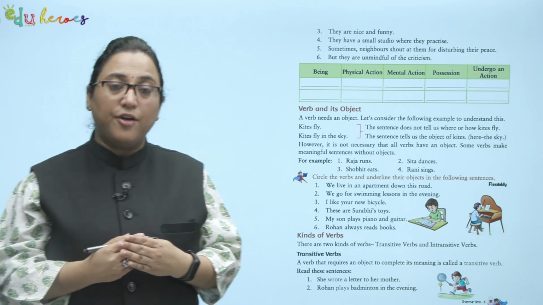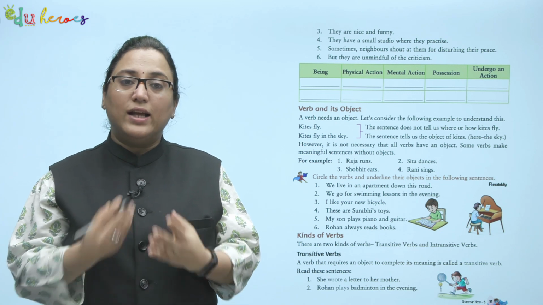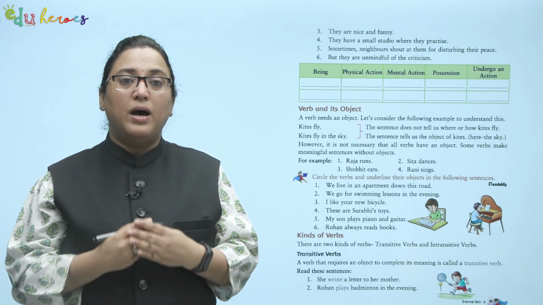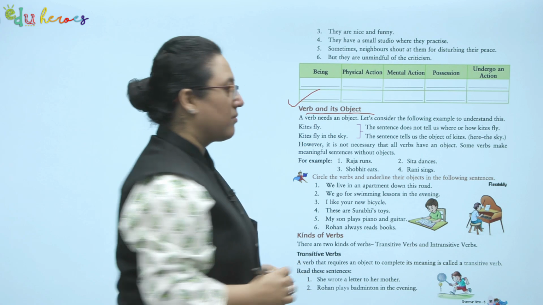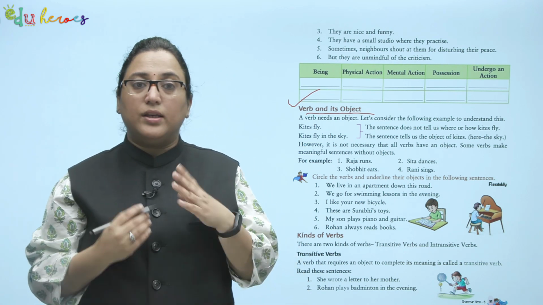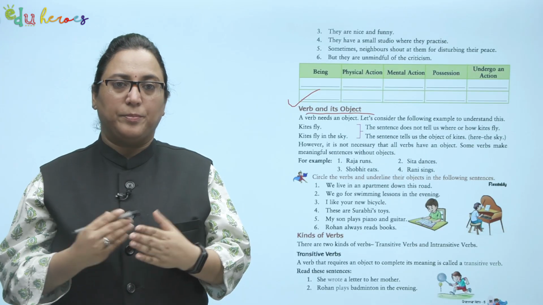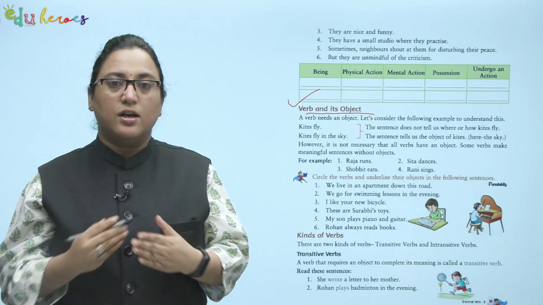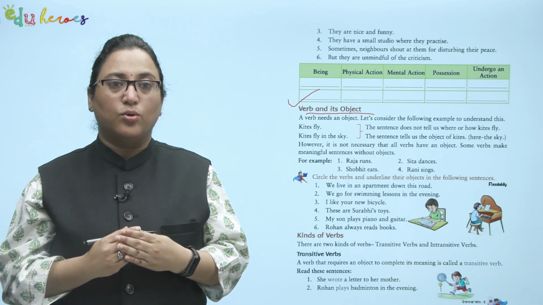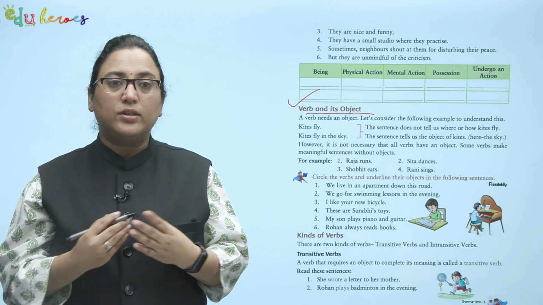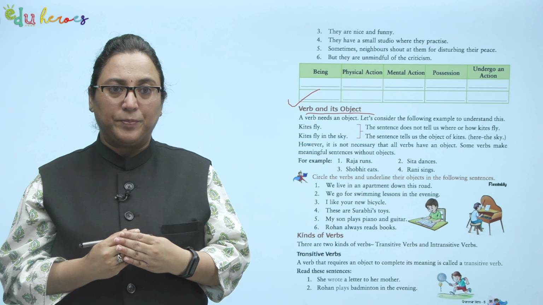Children, read these sentences carefully and try to find out the verbs and write in the given space. Now let's find out more about verb and its object. A verb needs an object. Let's consider the following example to understand this. Kites fly. The sentence does not tell us where or how kites fly. The entire focus is on the action, fly. We are not concerned here where the kites fly or how the kites fly.